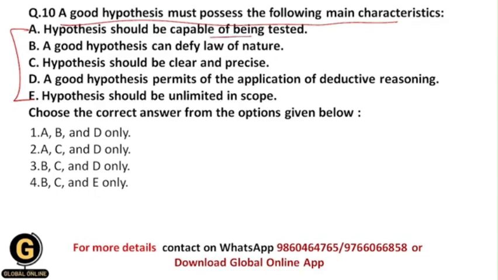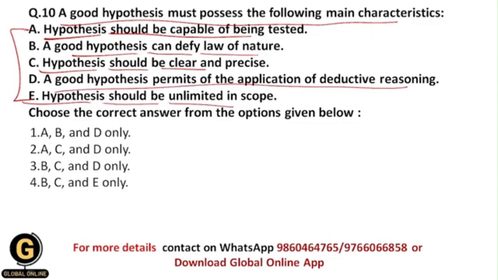Hypothesis should be capable of being tested. So it means that hypothesis should have testability. So we should be able to test the hypothesis. A good hypothesis can defy the law of nature. So it means that a good hypothesis denies the law of nature basically. Hypothesis should be clear and precise. A good hypothesis permits the application of deductive reasoning. Hypothesis should be unlimited in scope.